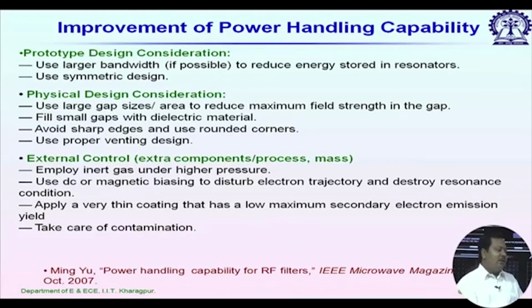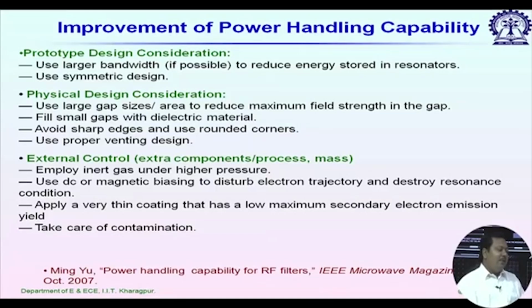Then use DC or magnetic biasing to disturb the electron trajectory and destroy the resonance condition. What is the advantage of that? Multipaction, we have seen, is a resonance phenomenon. So, if we can disturb the electron trajectory, most probably we can avoid multipaction breakdown.